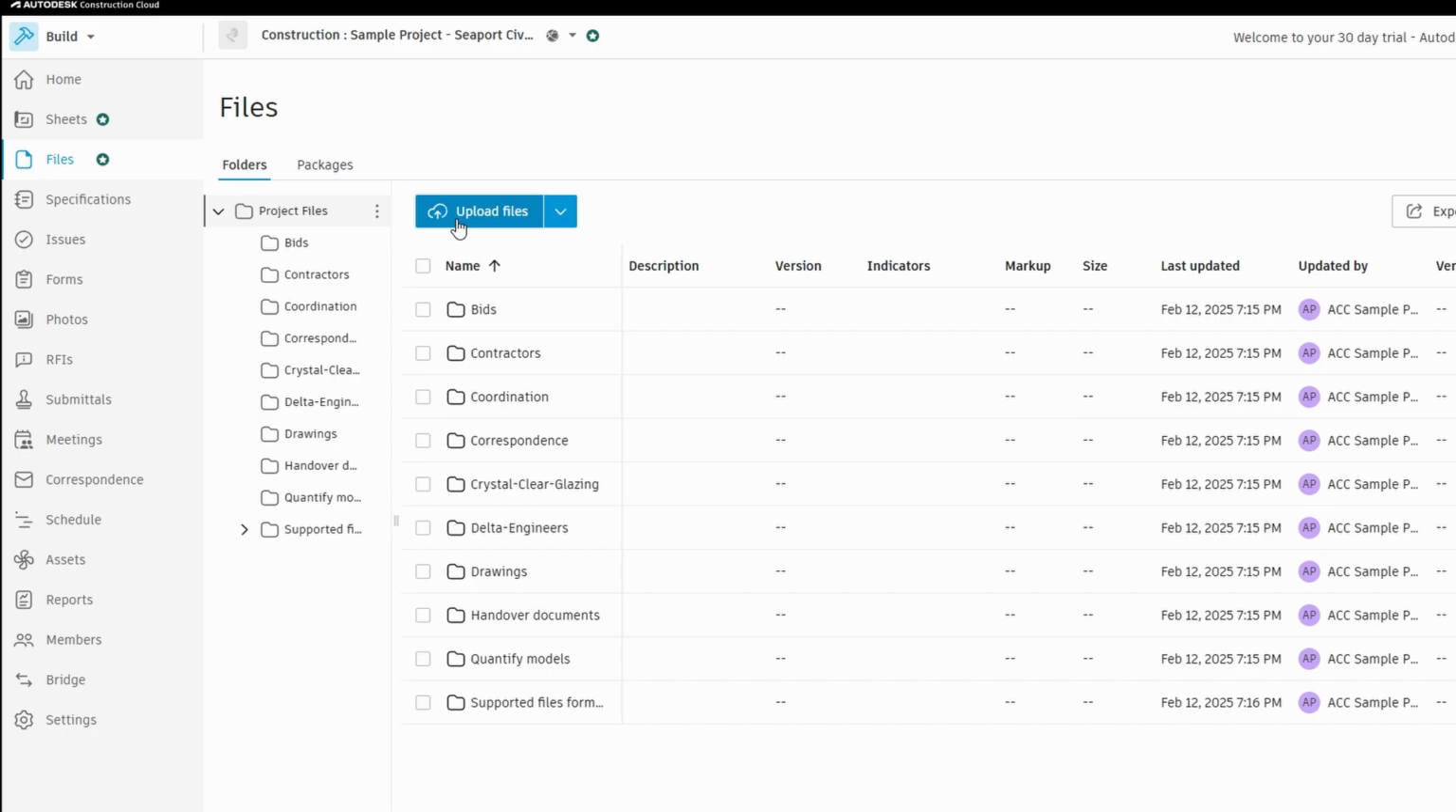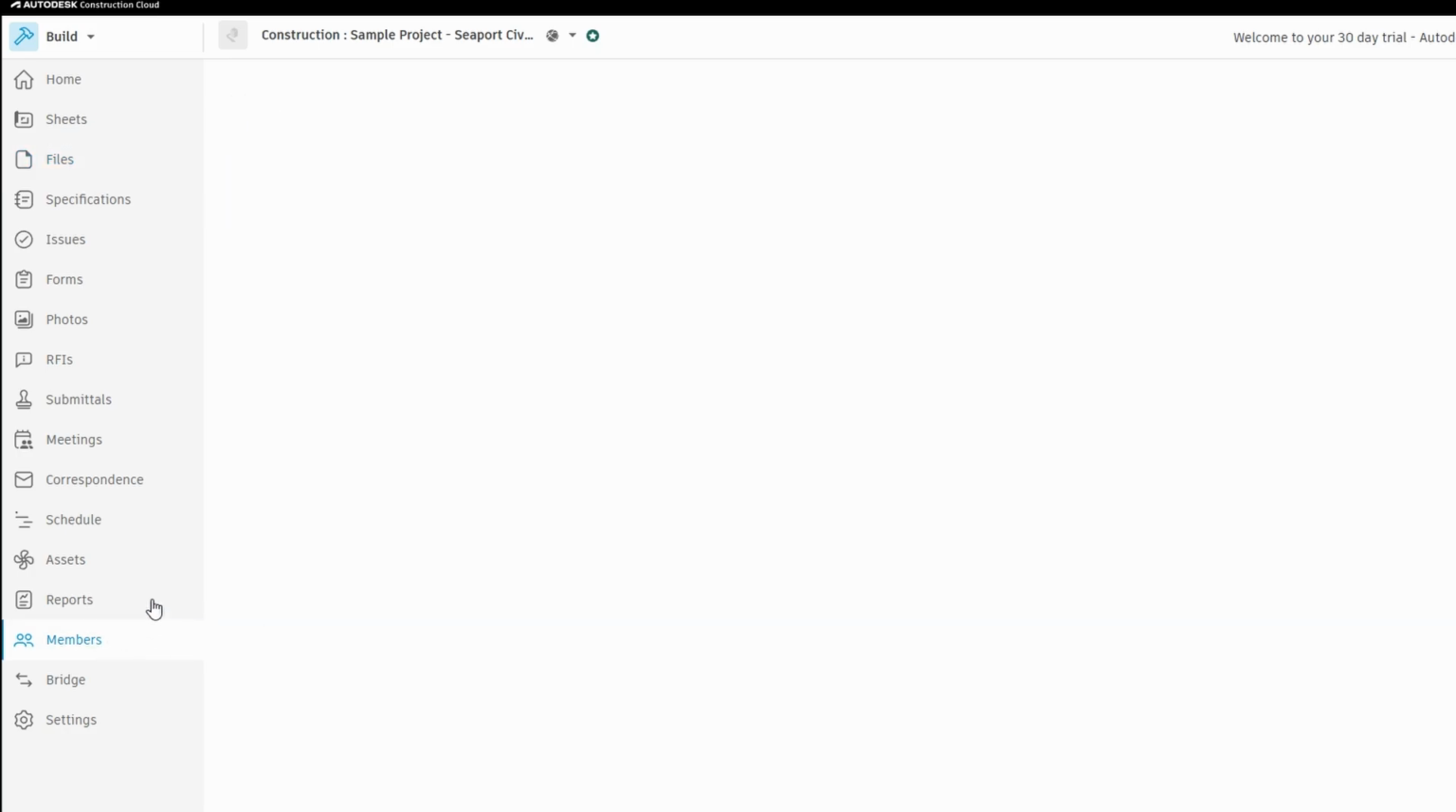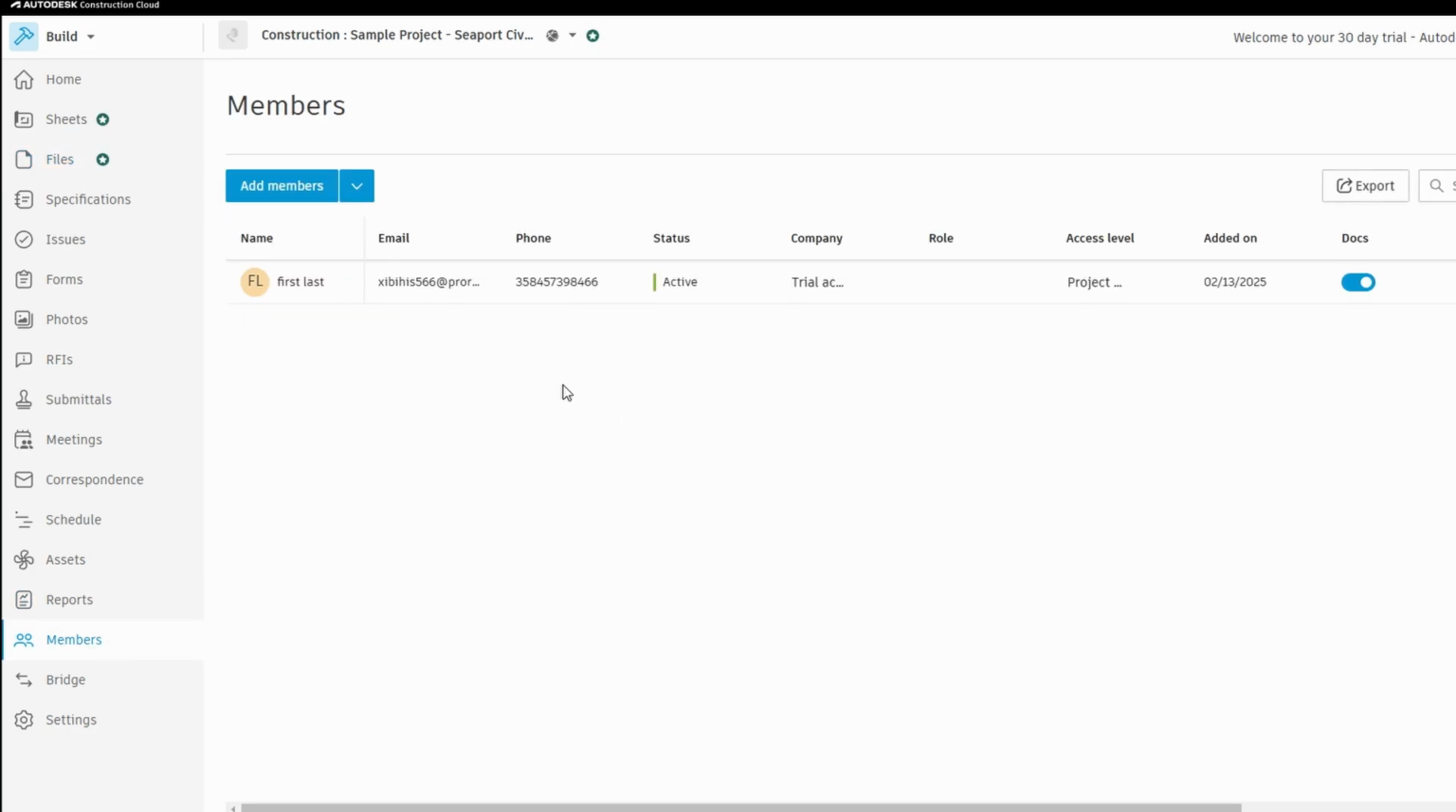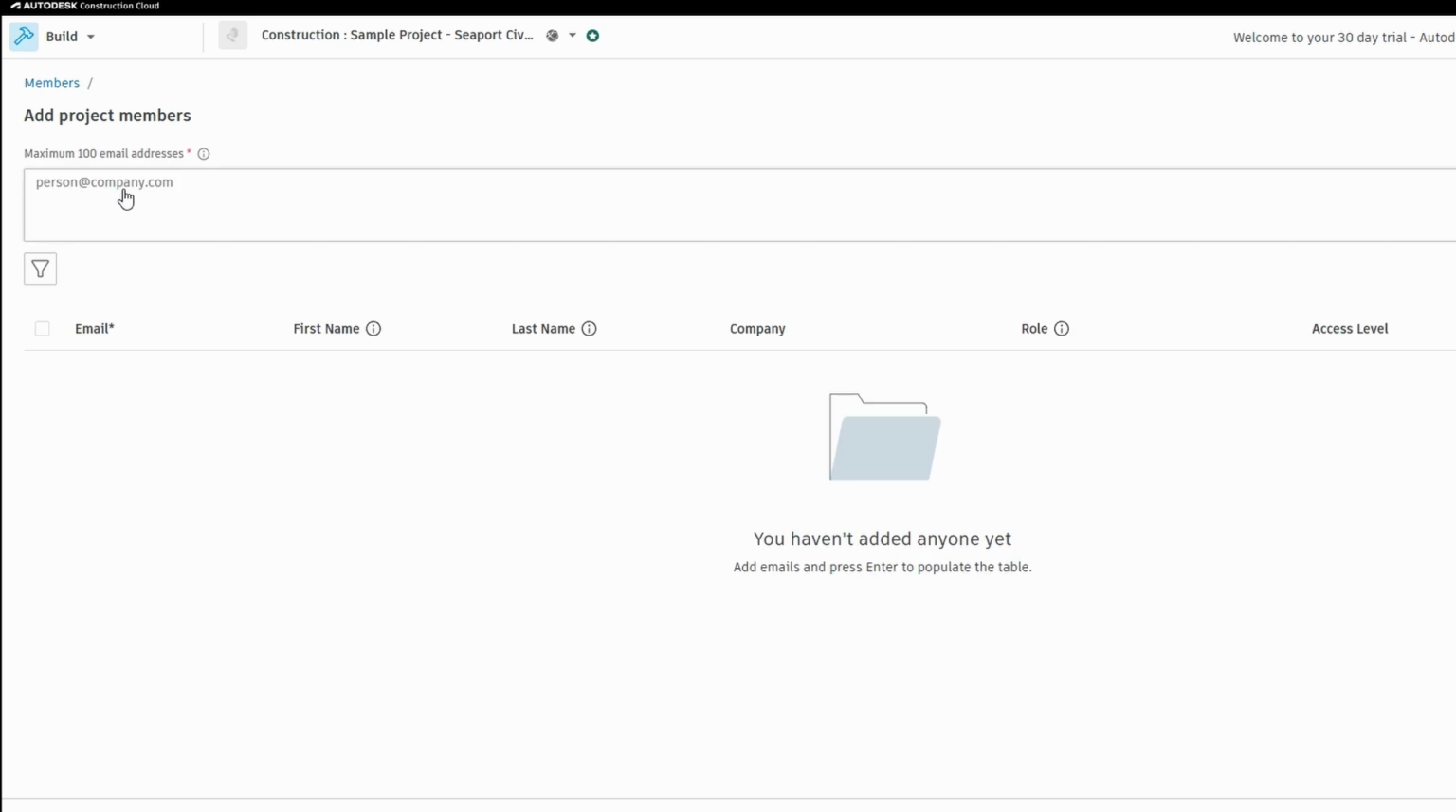Also, let's talk about the team. PlanGrid allows you to add team members to the project. You can assign them roles like collaborator, power collaborator, or admin. Once you've added them, they'll receive an invite and can start collaborating with you on the project.